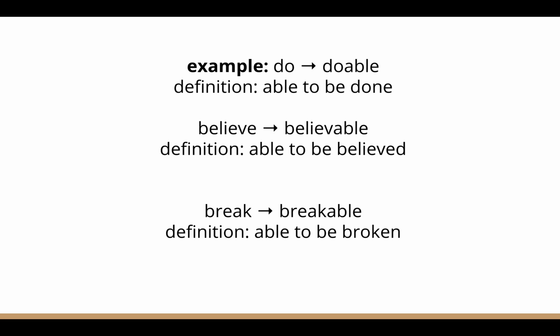Next, let's look at some words with the suffix able. If we add the suffix able onto the word do, we get doable, and that means that something is able to be done. Believe changes to believable, and this means that something is able to be believed. Break changes to breakable, and this changes the definition into able to be broken.